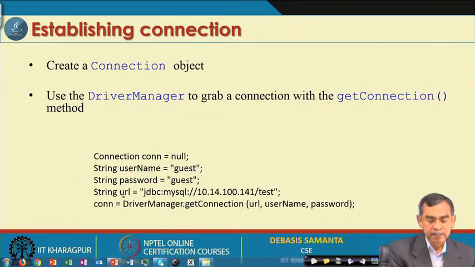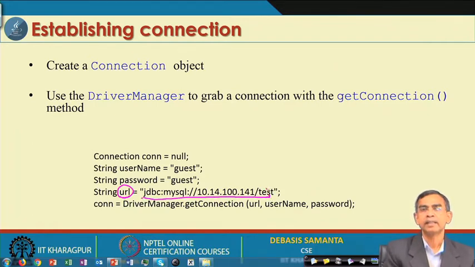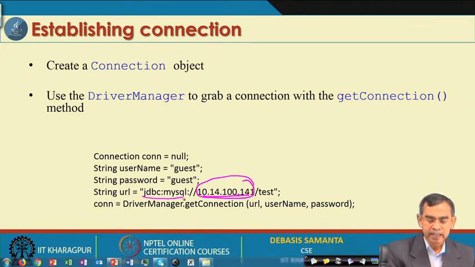And then this is basically the URL string, which says on which machine your server is there. If your SQL server is installed at this IP address, then you have to mention it, and then the directory, and this is the name of the database that you have to give. For example, TST is the database, installed in this remote server whose IP address is there, and this is the directory where it is stored.